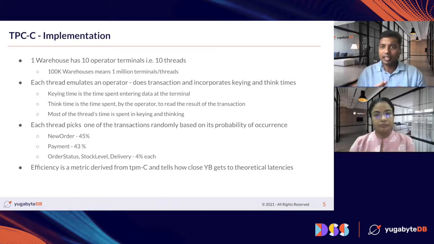Now, there is one more metric that we use to define how the test did. This is the efficiency.